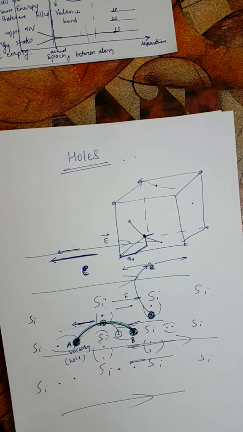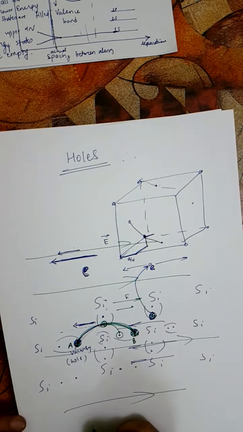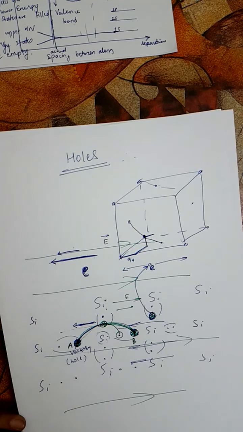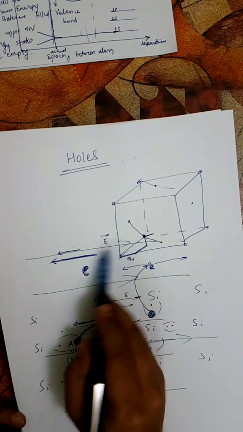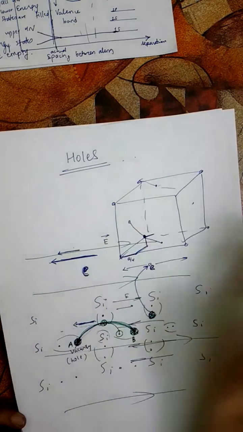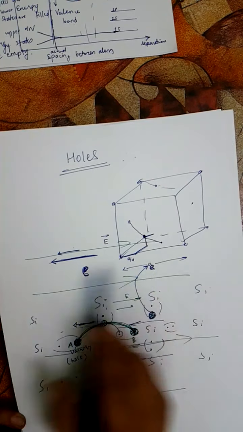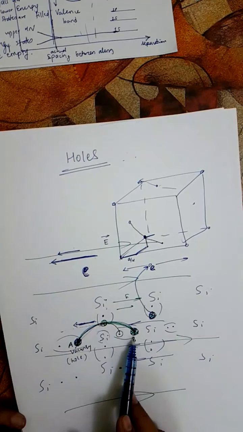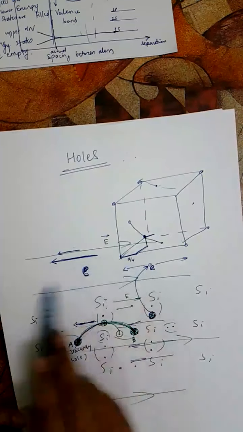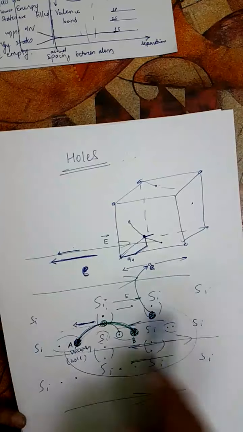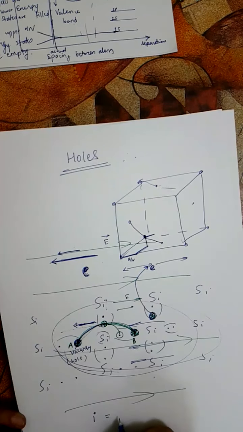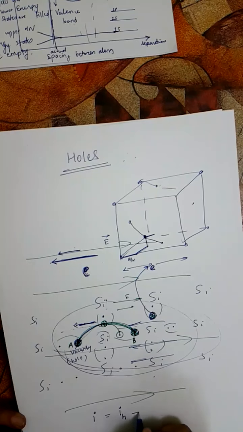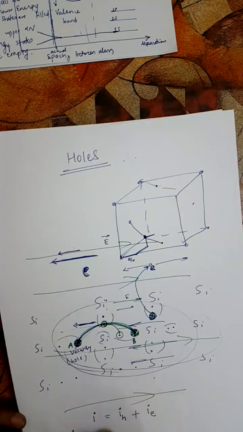So in semiconductors, the current is carried or caused by the movement of both the free electrons in the conduction band, which are moving anywhere throughout the lattice and thereby constituting the current, and the holes, with this current happening in the valence band here. So the total current at any given instant of time is written as the hole current plus the electron current.